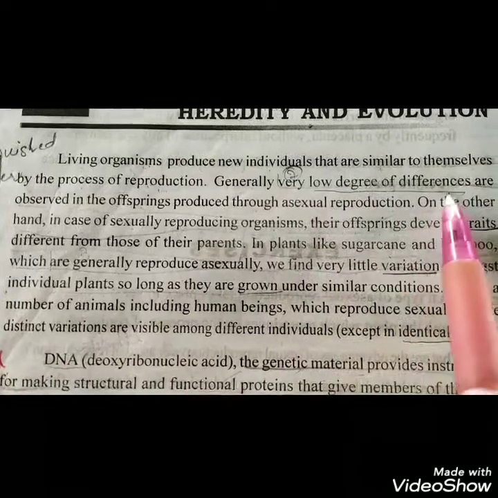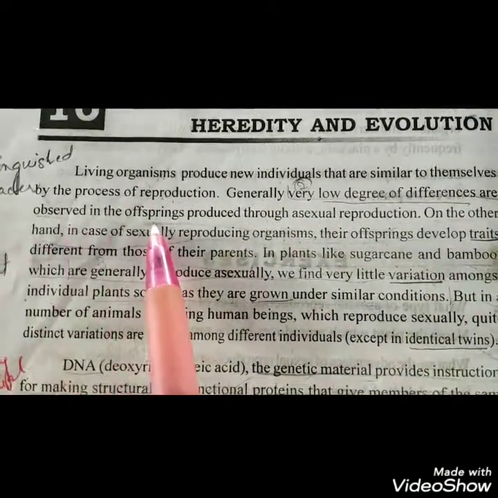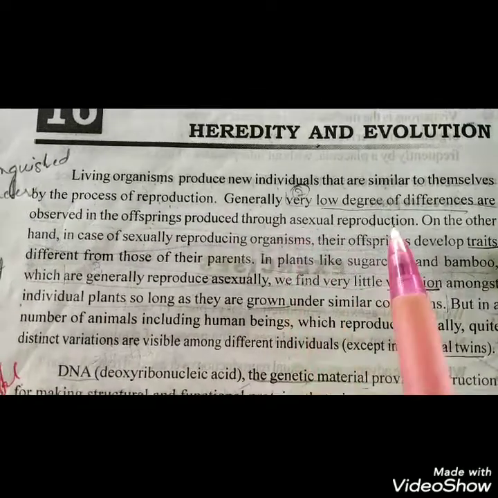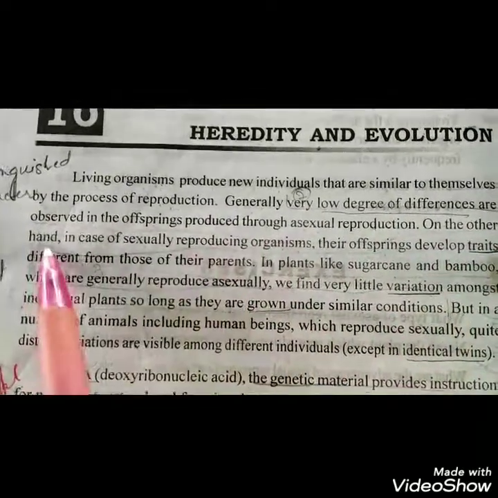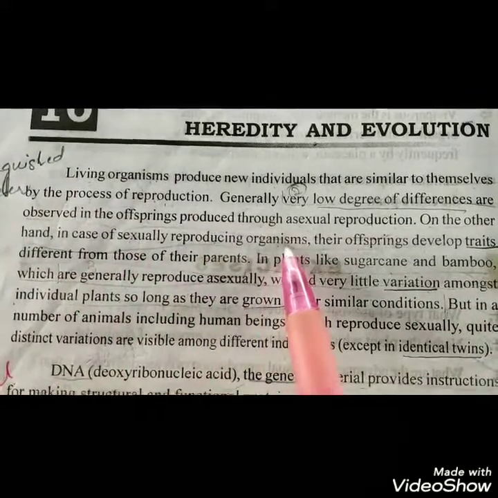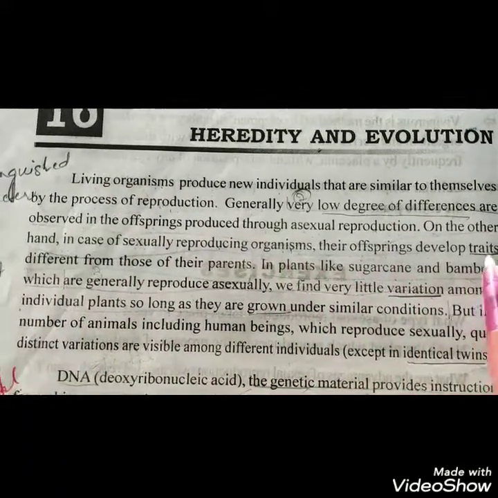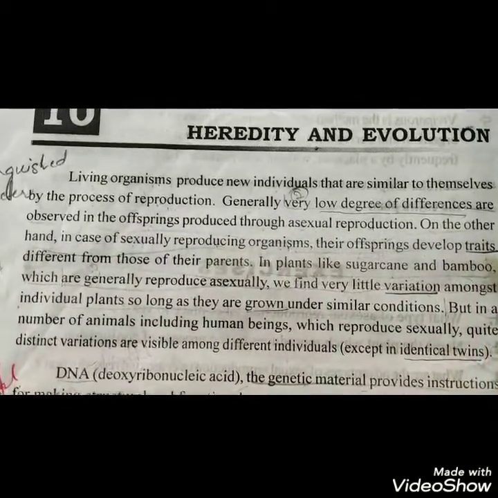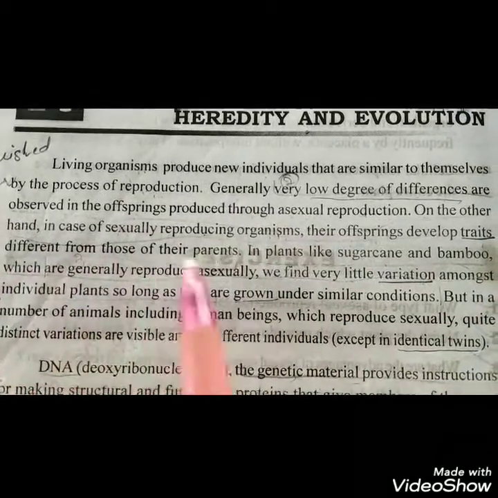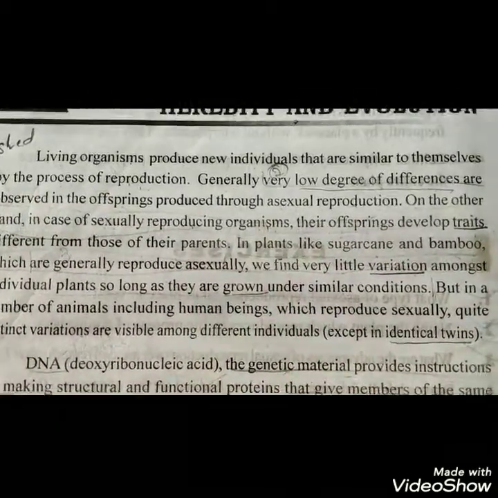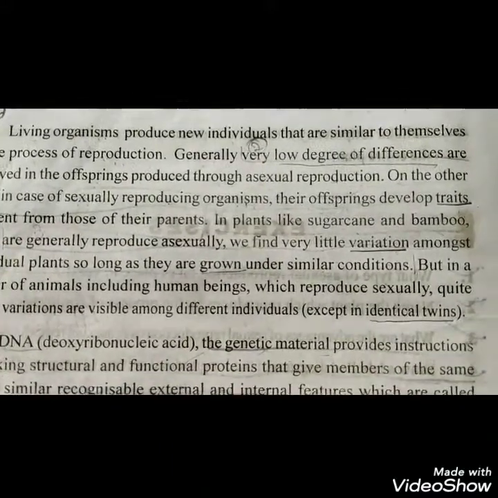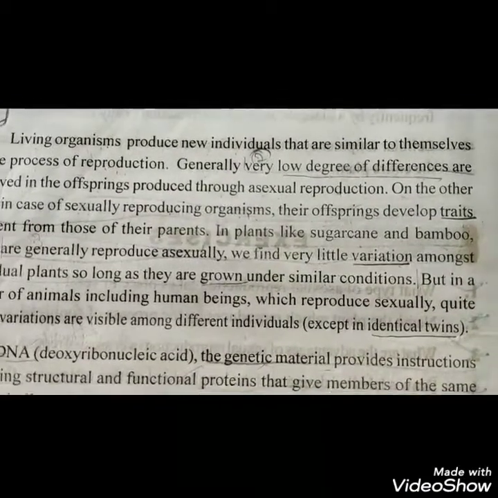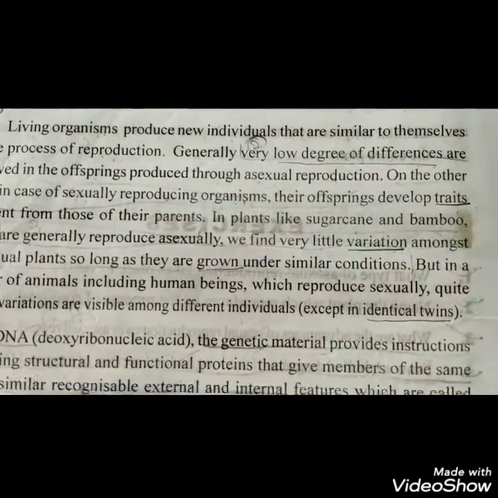Generally, a very low degree of difference is observed in the offspring produced through asexual reproduction. On the other hand, in case of sexually reproducing organisms, their offspring develop traits. A trait is a distinguished or different character, different from those of their parents. So, in case of asexual reproduction, among the offspring produced there are little differences.